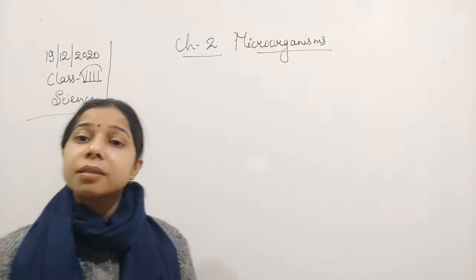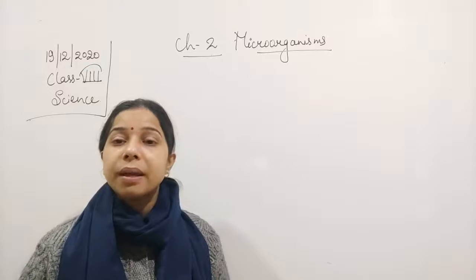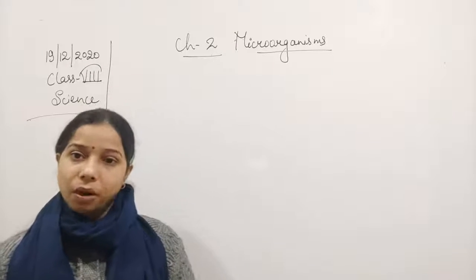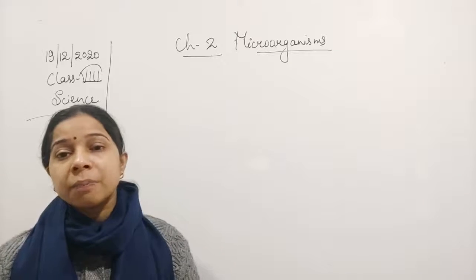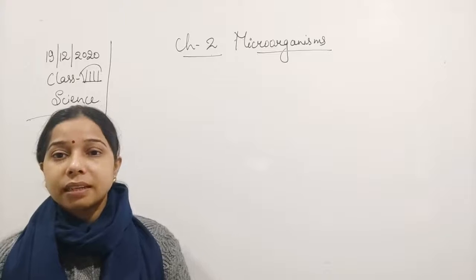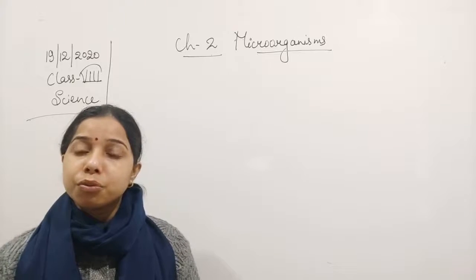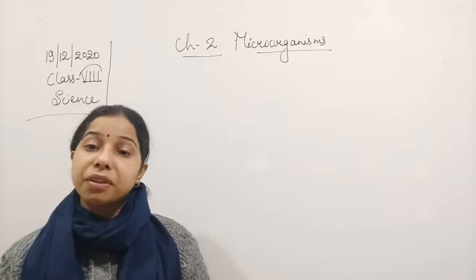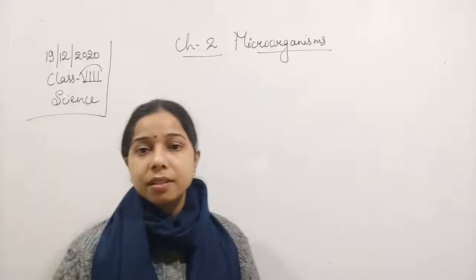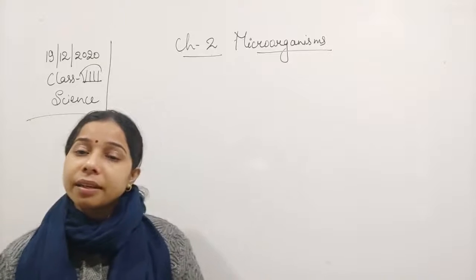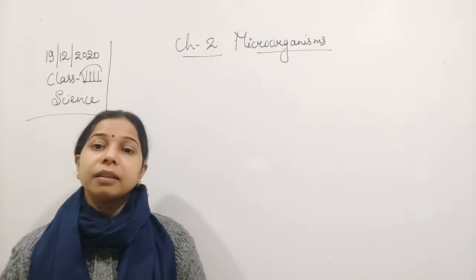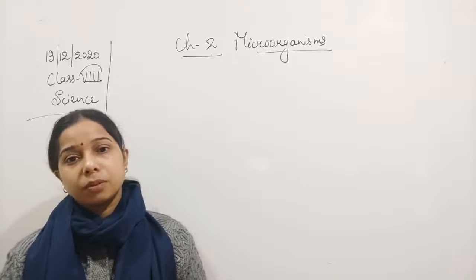Now microorganisms are also used for medicinal purposes, especially bacteria and fungi, which are used for the preparation of antibiotics. What is the use of antibiotics? Antibiotics are used to prevent disease in a person.